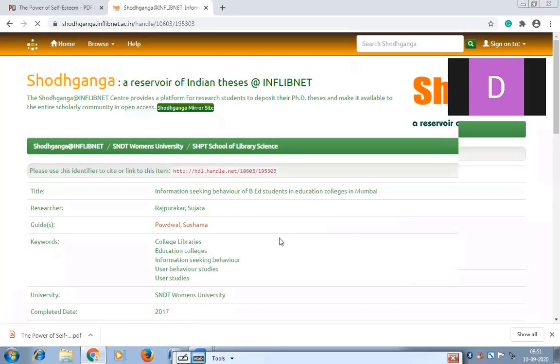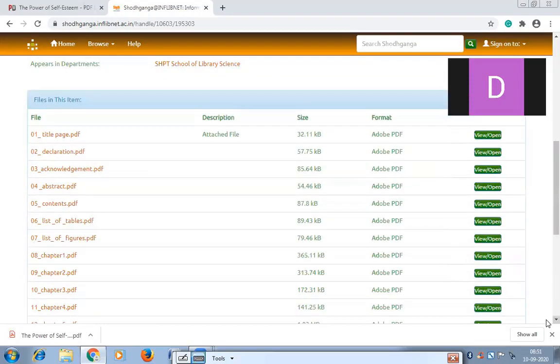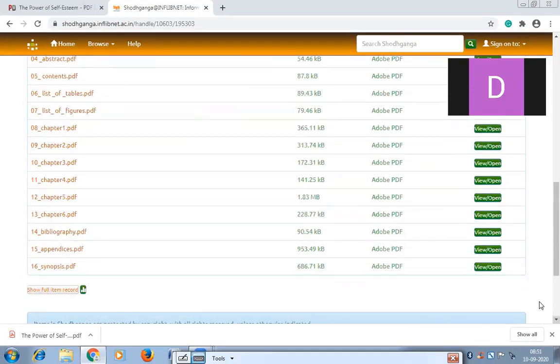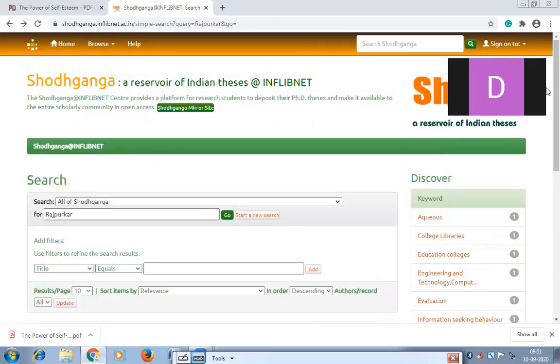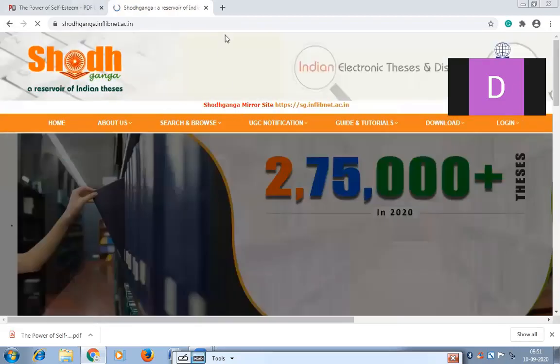The topic of the thesis was information seeking behavior of B.Ed students in education colleges in Mumbai, and this is my whole thesis. These are the different chapters which you can select, see, or download. So like this, many theses you can download from Shodh Ganga. Shodh Ganga is also very easy to use and it's a free resource. You can access it from anywhere.